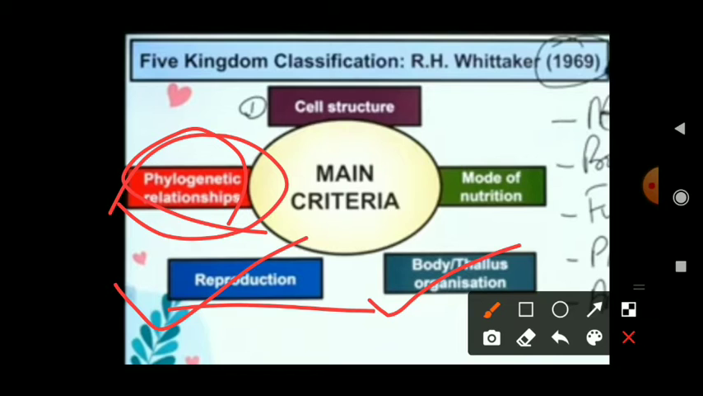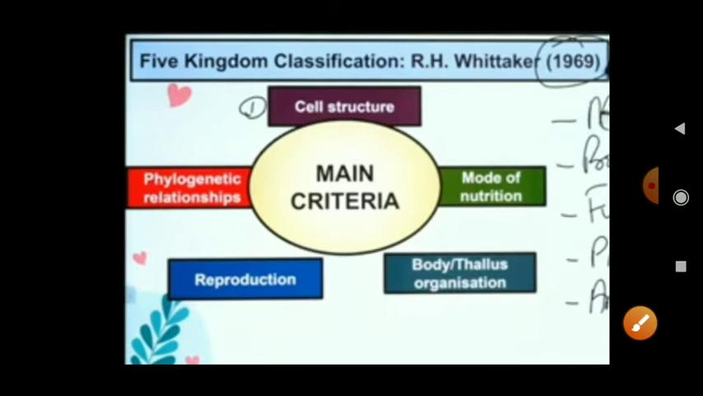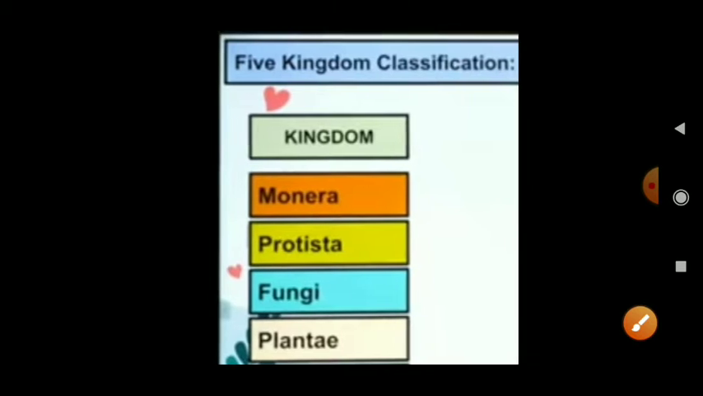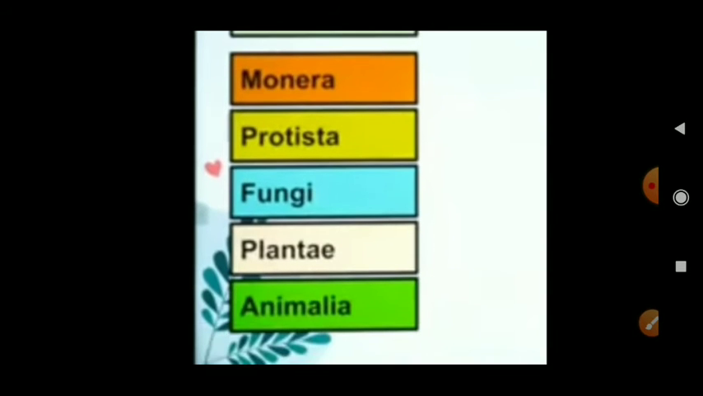For example, dinosaurs were classified into two types, but after evolution the dinosaurs evolved into some other organisms. That is called phylogenetic relationships. So the five kingdom classification is kingdom Monera, Protista, Fungi, Plantae and Animalia.